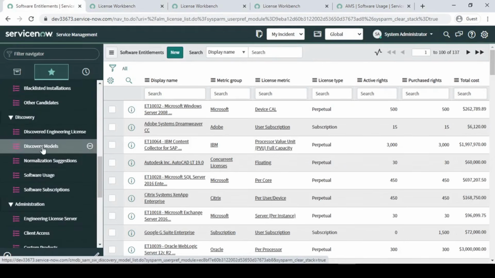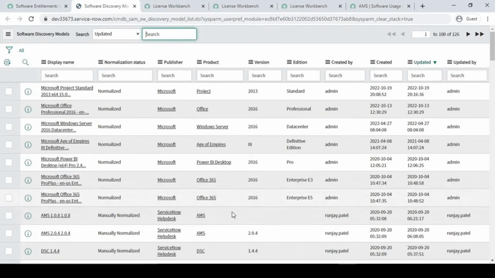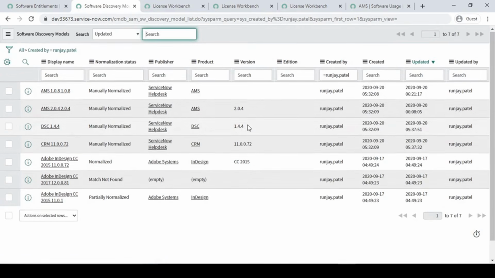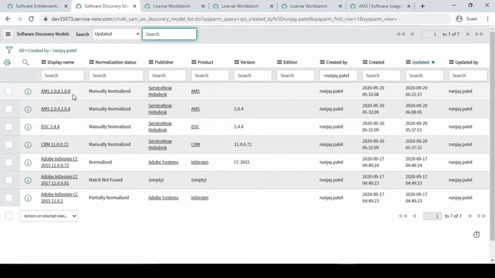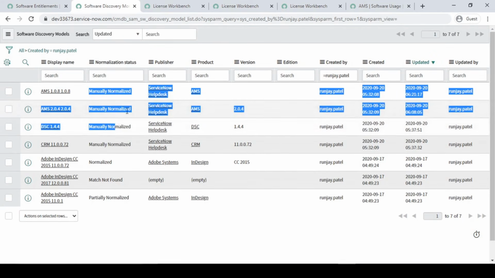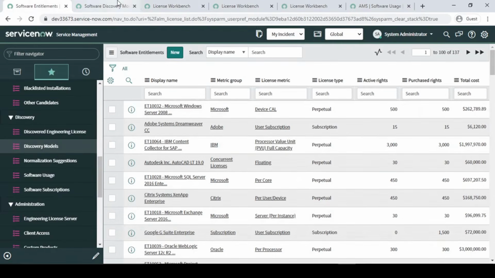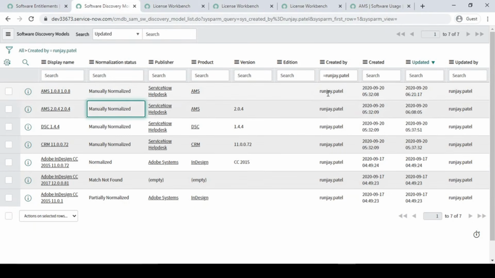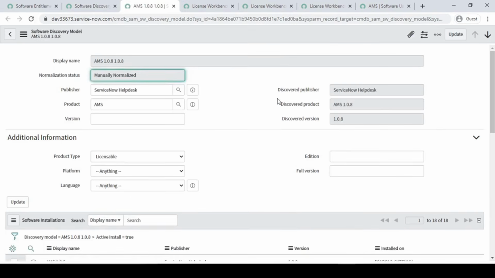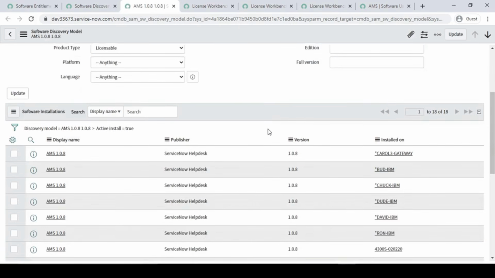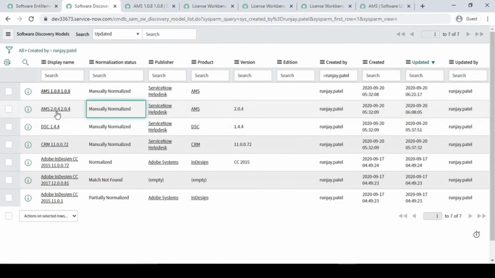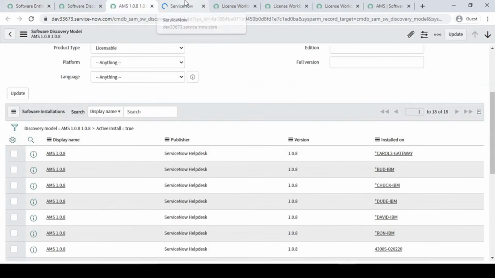Model we have made it normalized, right? Previously this was not normalized, but because this also belongs to AMS, now all the AMS is also normalized. Because of this only it is coming as 6 in unlicensed, right? So let me just cross verify it. Fine, here it is coming as 6 18, but we had some data, right?